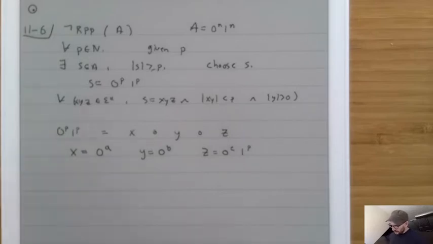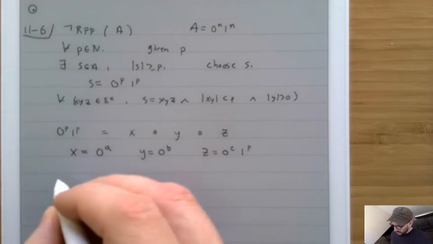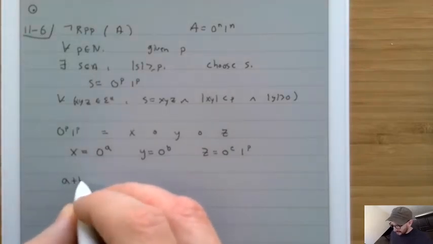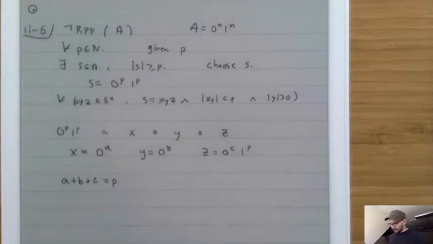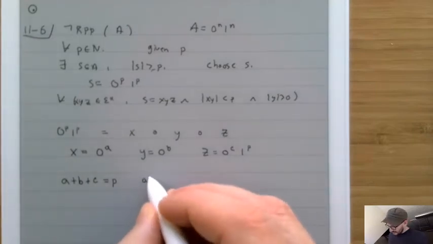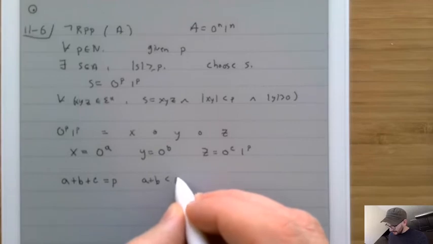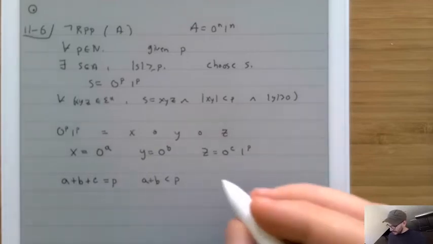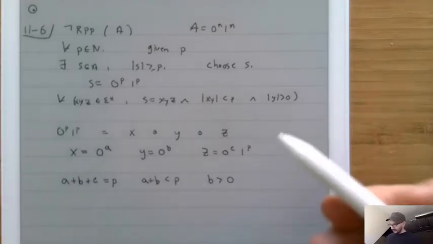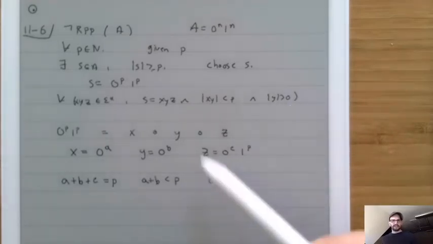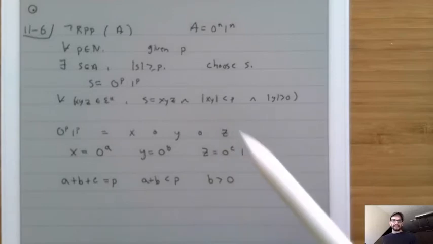So let's write this as a system of equations. We know that a plus b plus c equals p, and we know that a plus b is less than p, and we know that b is greater than 0, because the length of y is greater than 0, and the length of x and y together is less than p.